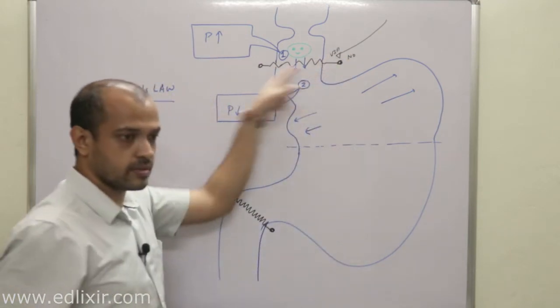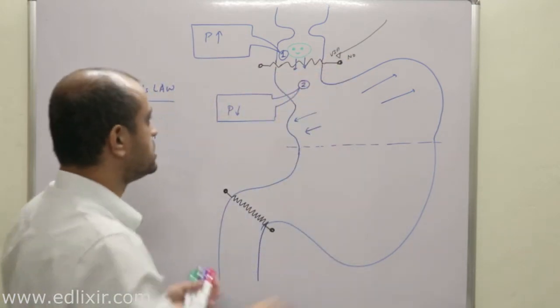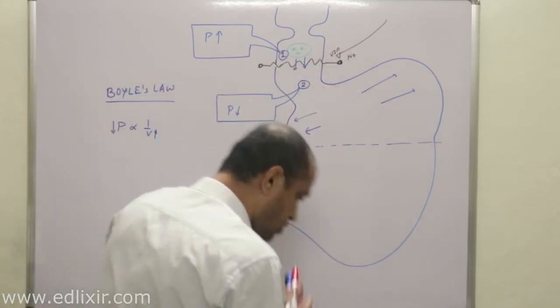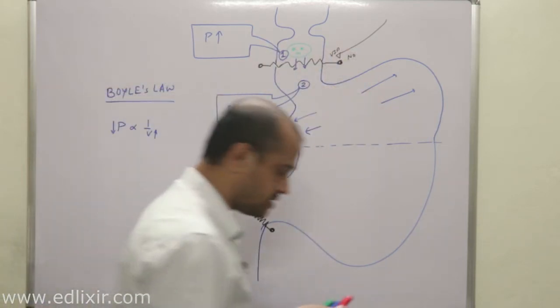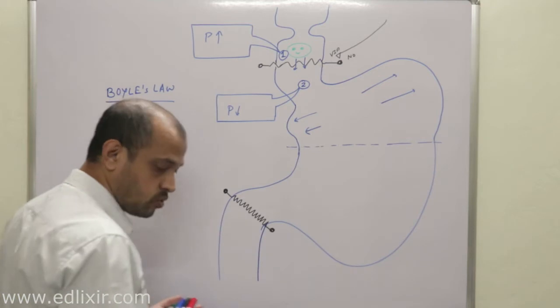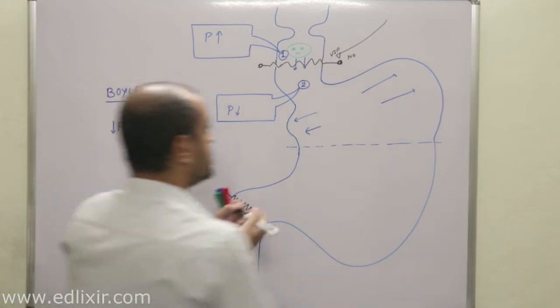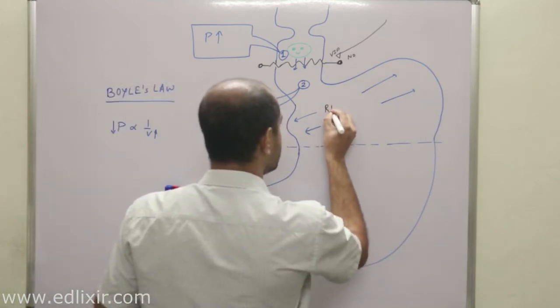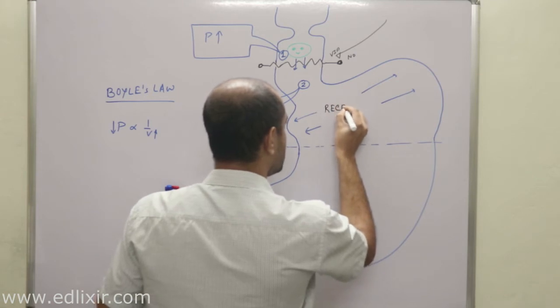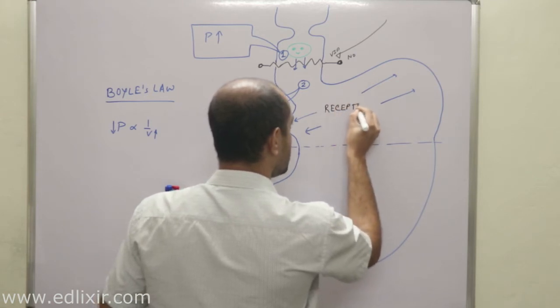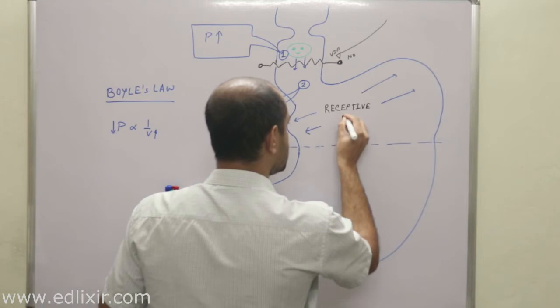This lower esophageal sphincter. This whole process is known by the name of receptive relaxation.